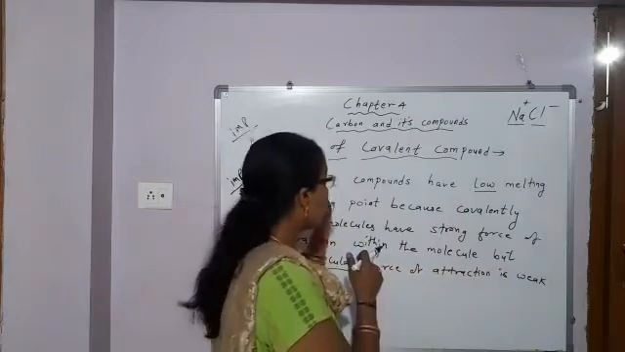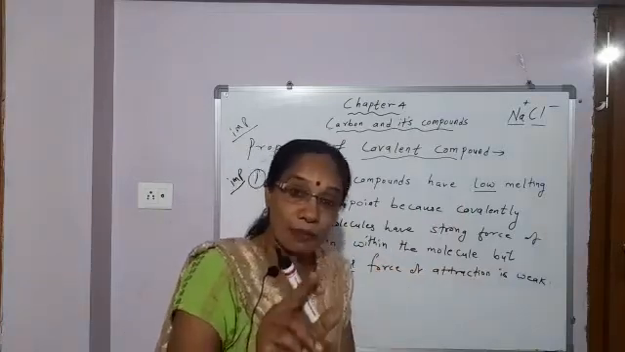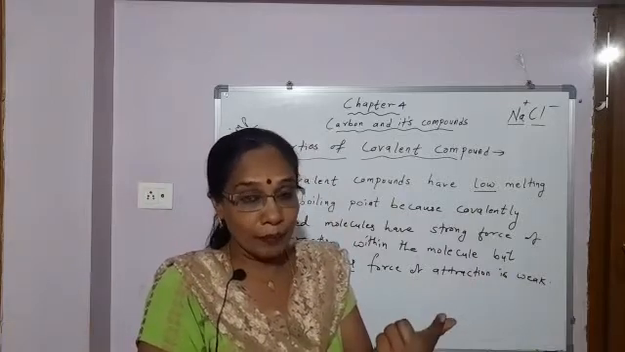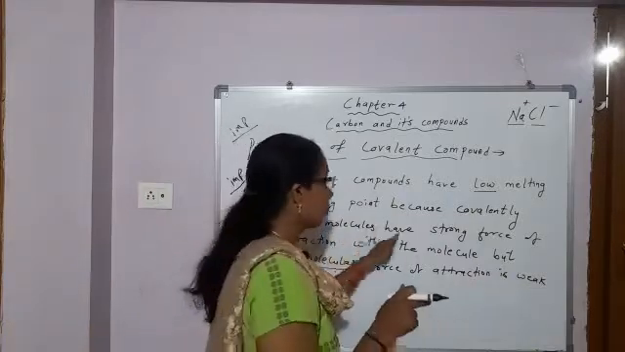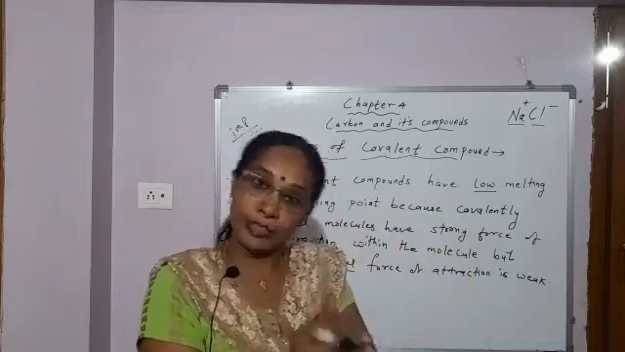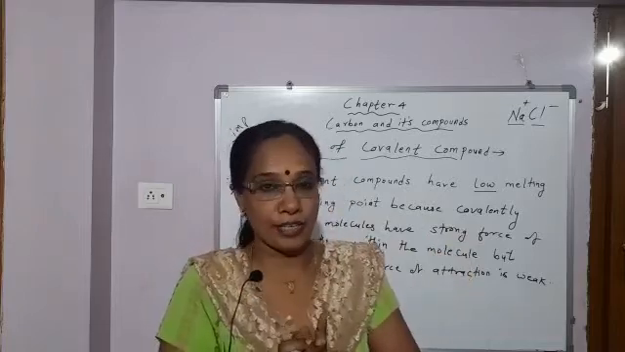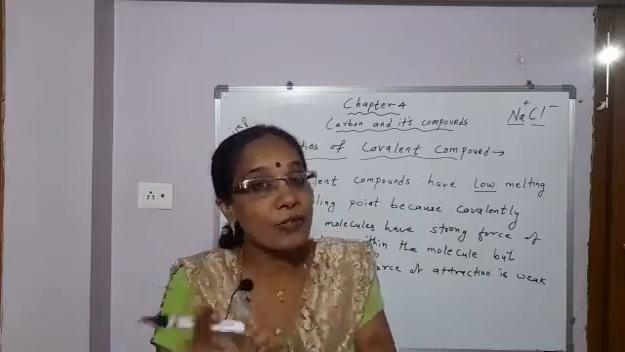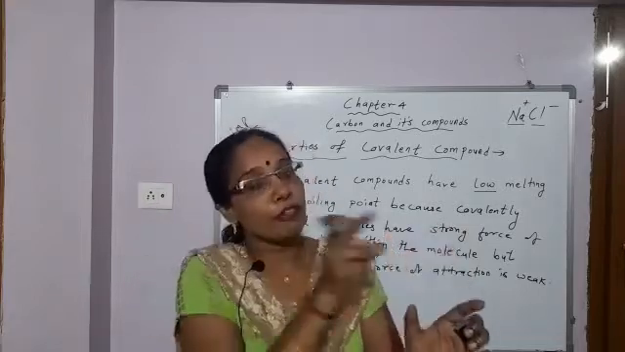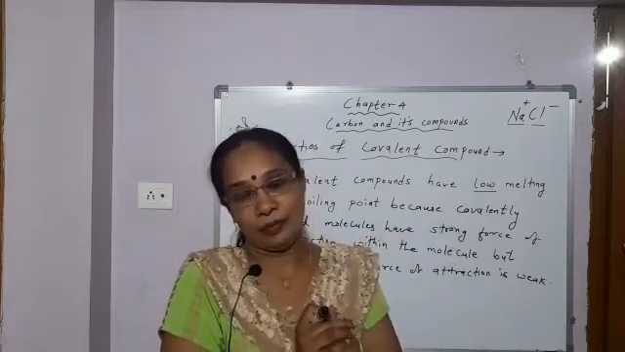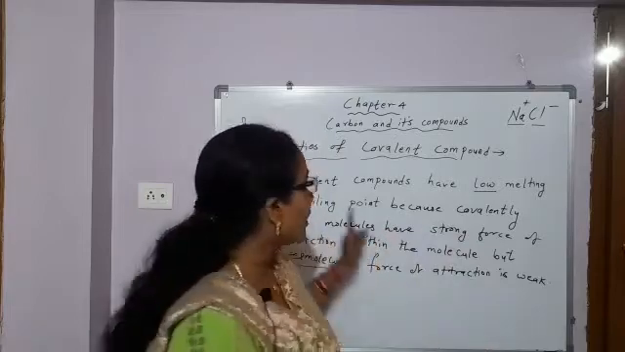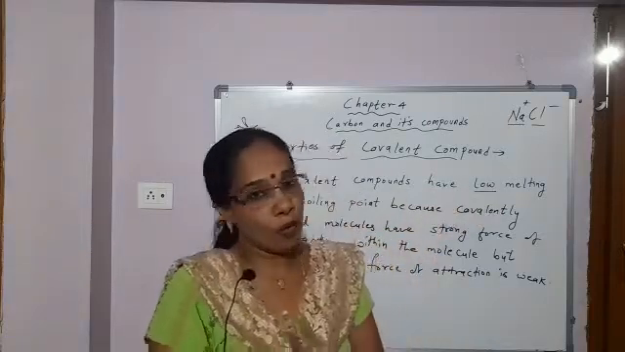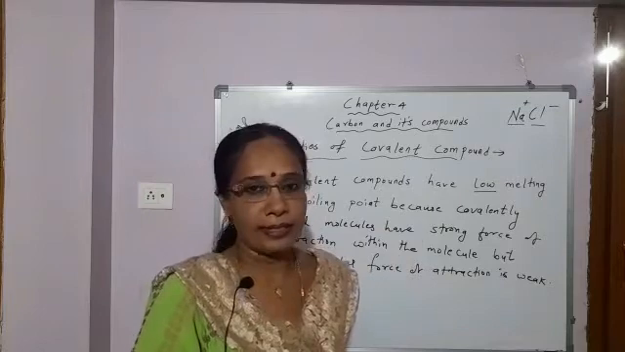But if you compare with covalent compounds, they have low melting and boiling point. Why? Because in covalently bonded molecules, within the molecule, they also have strong force of attraction, but the intermolecular force of attraction is weak. Between two molecules, the force of attraction is weak. Okay, so covalent compounds have low melting and boiling point. One more property is there, just now I will discuss with you.